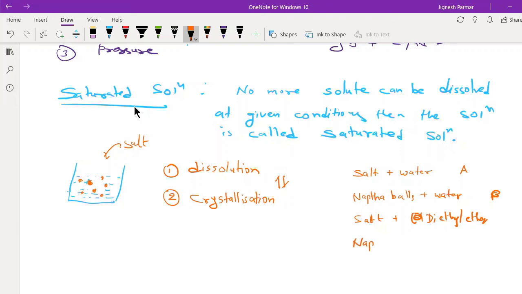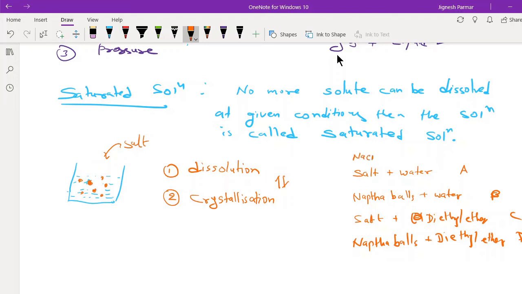And again the naphtha balls and diethyl ether. C and D. So what happened? I can observe very nicely that salt can dissolve easily in water. Why?